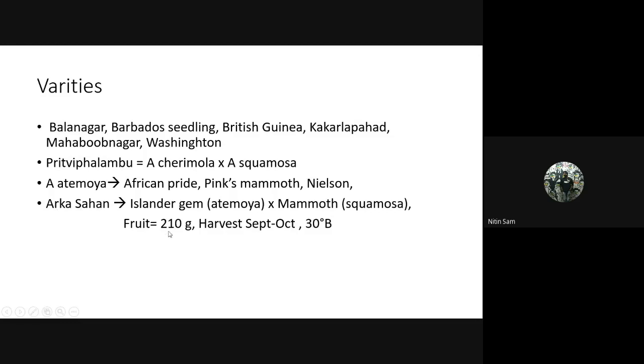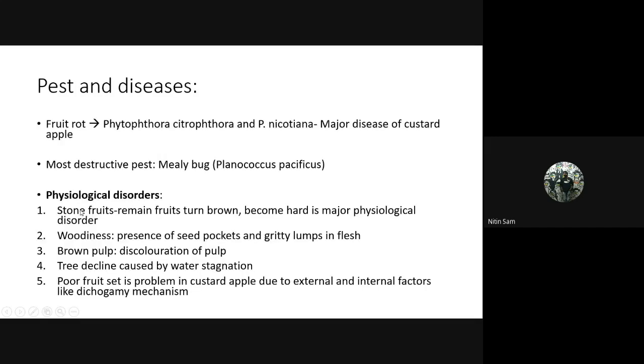The fruit weighs around 10 grams, it is harvested in September-October, and the TSS is 30 degree Brix. So please remember, Arka Sahan is a cross between Atemoya and Squamosa.